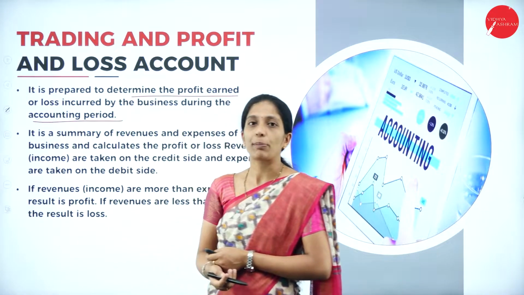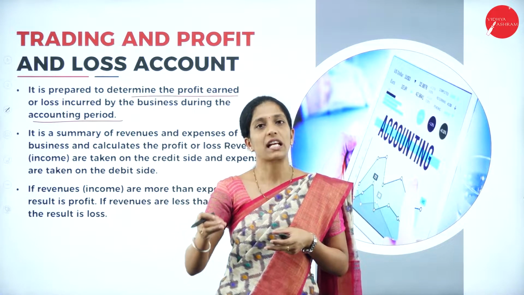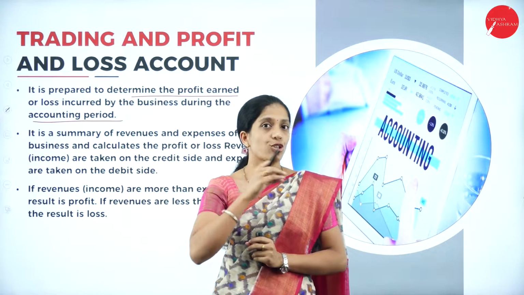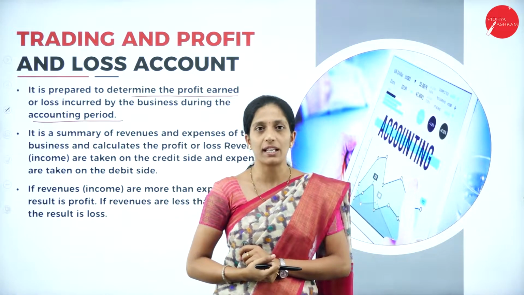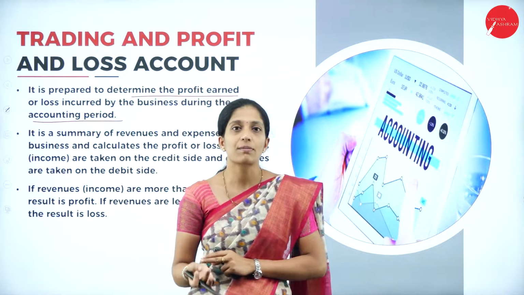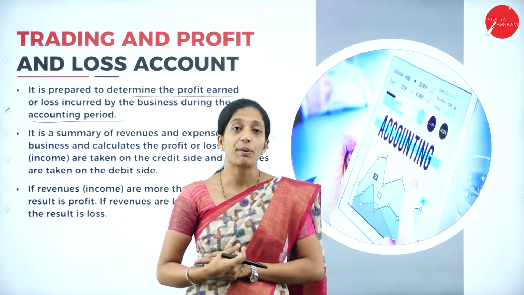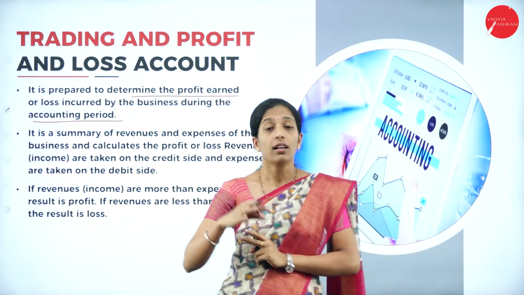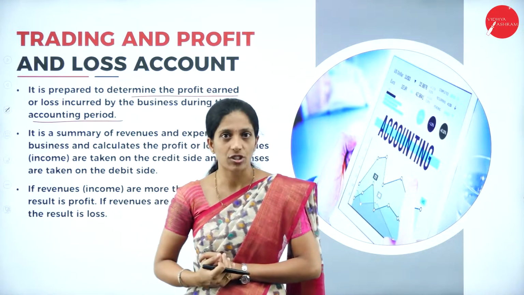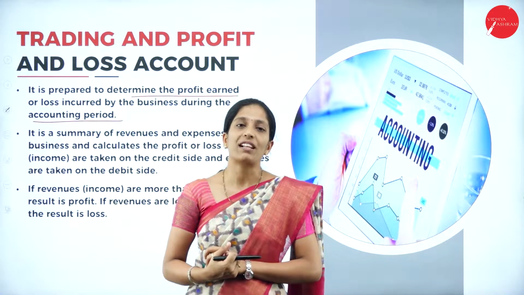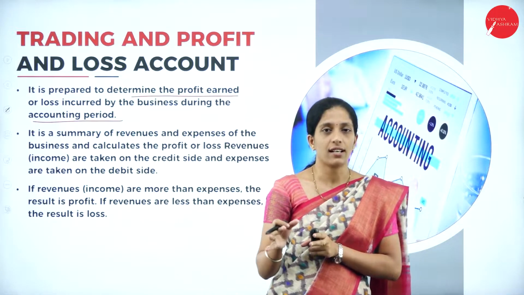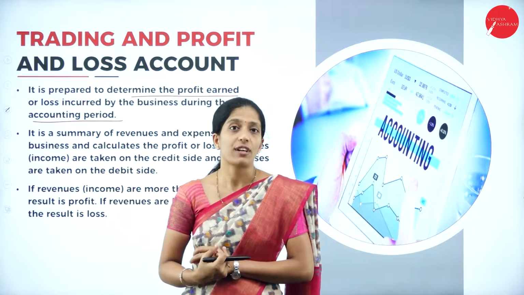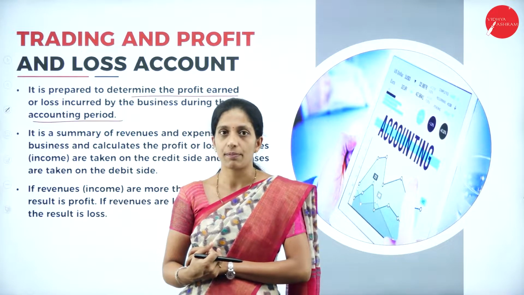Now, what is this accounting period? The duration in which we have taken the transactions in order to ascertain the profitability of the business. So, that duration is called as accounting period. Suppose the accounting period may be 6 months, or the financial statement can be prepared only for each and every quarter where 3 months will be there, or for a particular year, that is 1 year duration. So, normally we are going to prepare the financial statement for 1 year. So, normally the accounting period will be 1 year where it starts from 1st April and ends on 31st March.